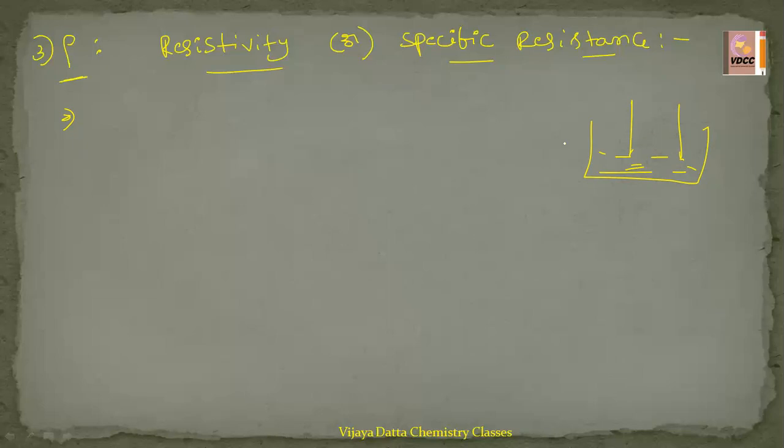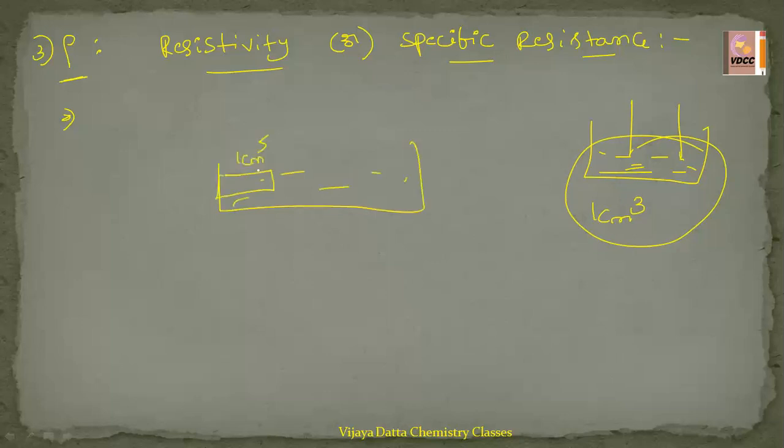That is what L by A. See, how much this electrolytic solution is resisting through 1 centimeter cube. Suppose in this electrolytic solution it is 1 centimeter cube. So the resistance offered by this much solution is called resistivity.